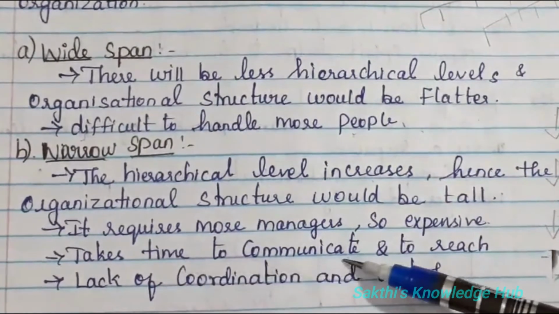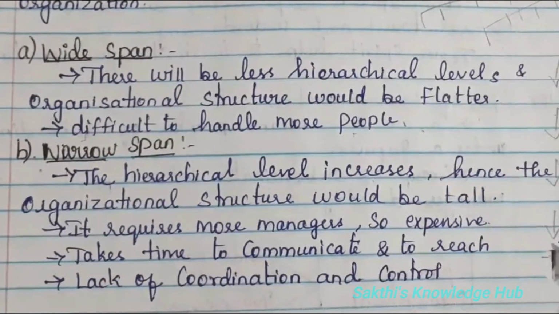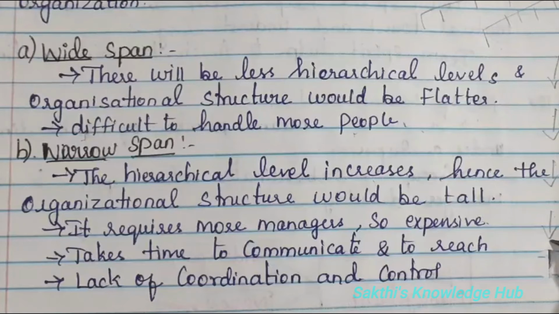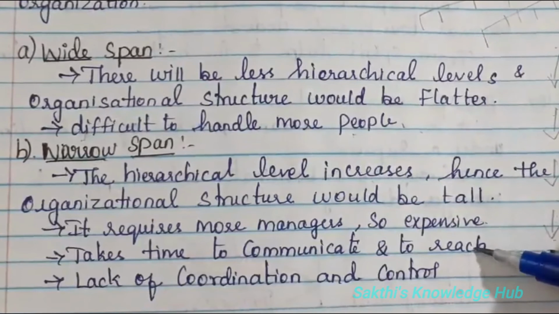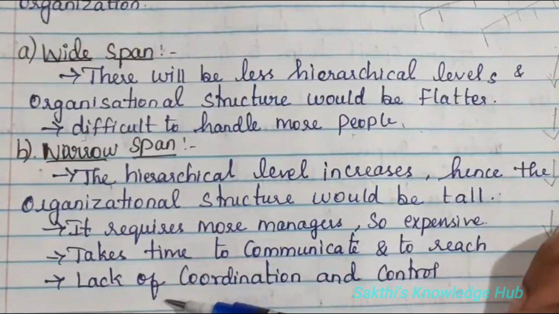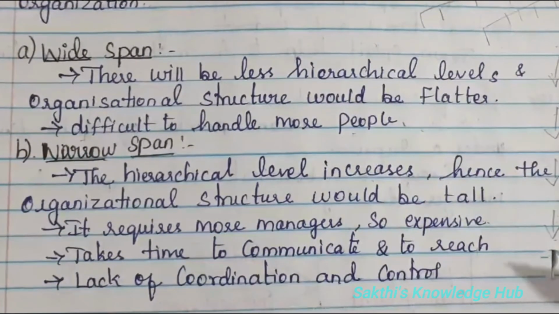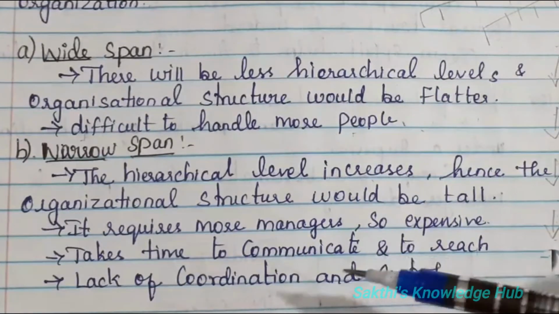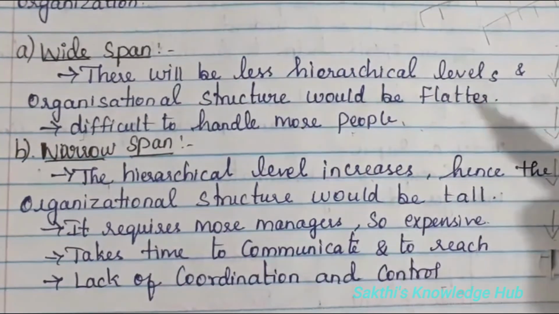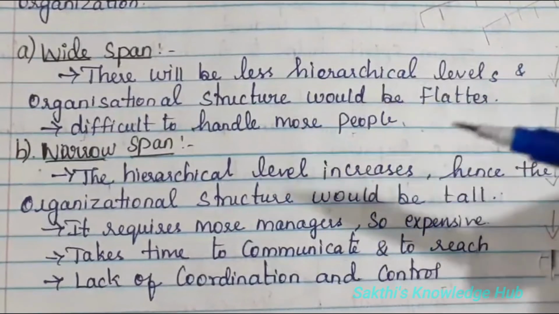And it takes time to communicate and to reach. Just imagine if there is 3 or 4 levels, if the first person wants to communicate something to the top people, definitely it will take time by reaching one by one, and automatically it will take much time. And also the other disadvantage they are highlighting is lack of coordination and control. Because of this much level, there will be chances of facing lack of coordination as well as control. So this is what the particular topic speaks about the management and how it plays its role based on the wide span or the narrow span.